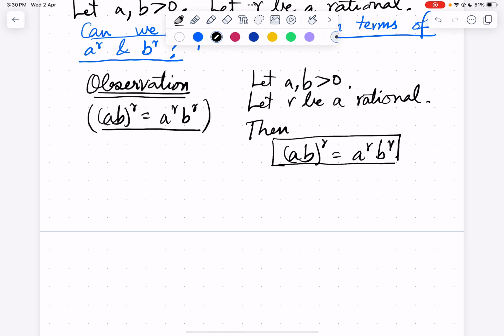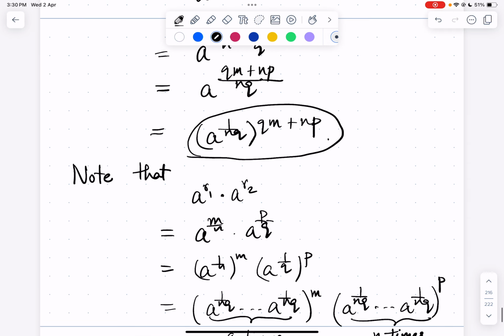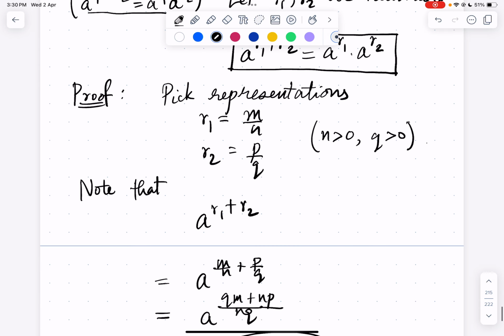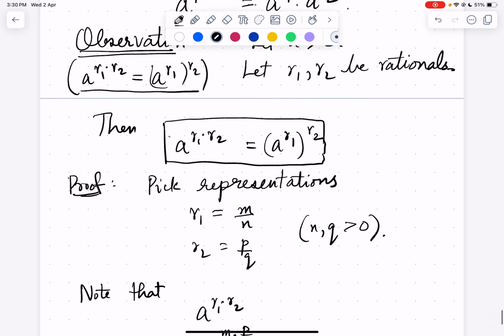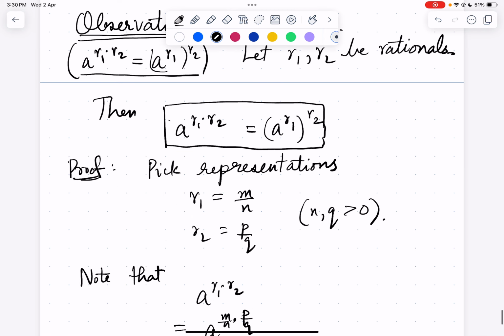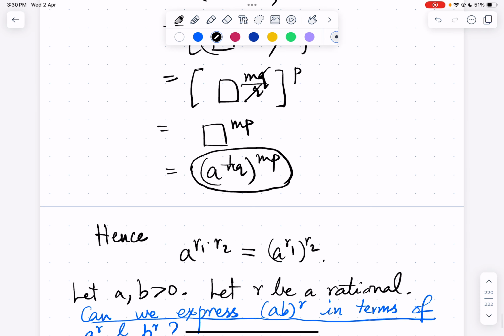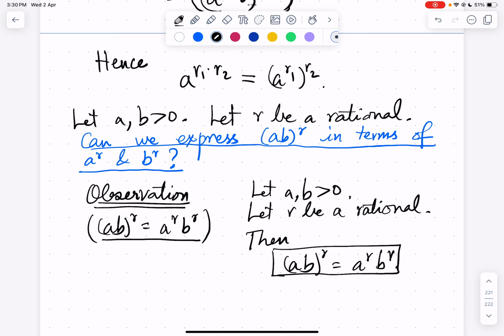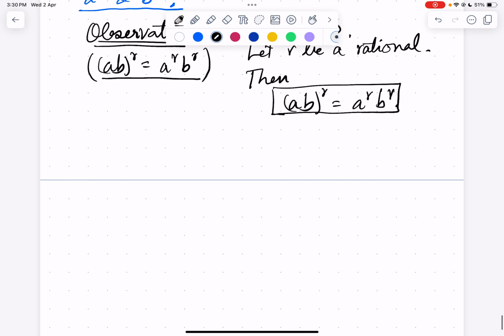So what are the three properties? We saw that a^(r1+r2) is a^r1 times a^r2. We saw that a^(r1 r2) is (a^r1)^r2. So for a raised to a sum and a raised to a product, we found some simplifications, and now we are asking about a product raised to a power, so (ab)^r. We can show that (ab)^r is a^r b^r. We will prove this. So the proof is,